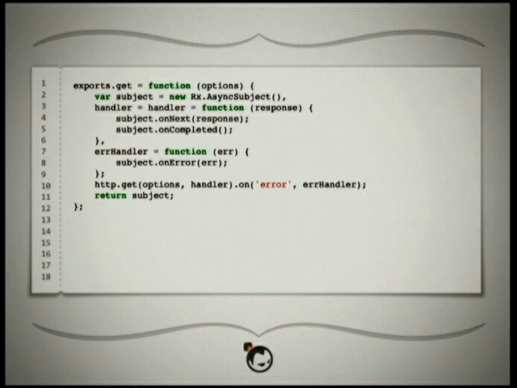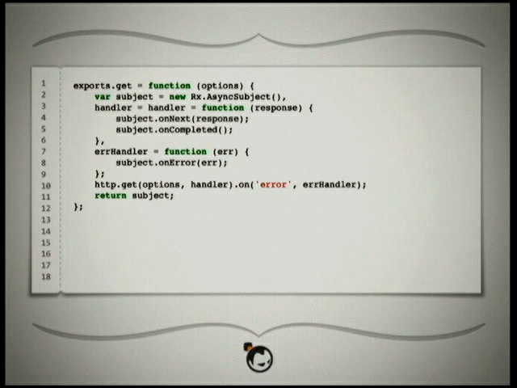To see how that kind of works, this is taken from the reification of the HTTP method. So HTTP get is going to be changed to basically have this asynchronous subject. If you see down here on line 10, there's a handler that's passed, and that handler is basically getting a value, inserting it into that event stream, immediately calling completed on it, and then error also has its error handler, which is going to end that stream with an error. So every time you call get, you're basically going to get a higher order stream composed of a series of streams representing each of these.